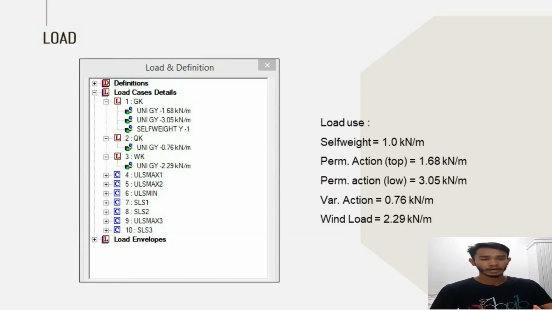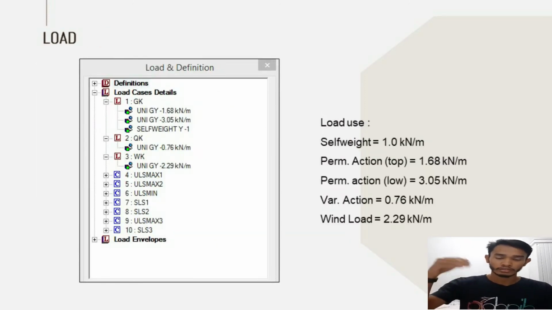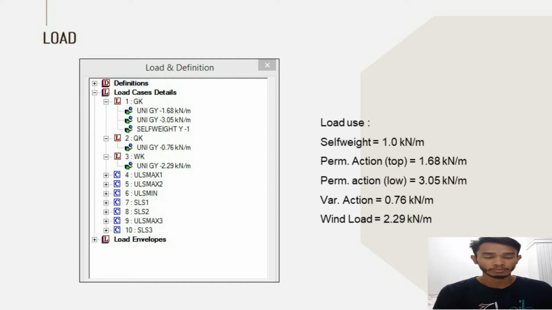And for the load, I gave 1.6 kilonewton per meter at the top chord, and for the bottom chord I gave 3.05 kilonewton per meter. And for self weight, for the whole building I gave 1.0 kilonewton per meter. And for the permanent variable action it is 0.75 kilonewton per meter. And for the wind load, we consider 2.29 kilonewton per meter.